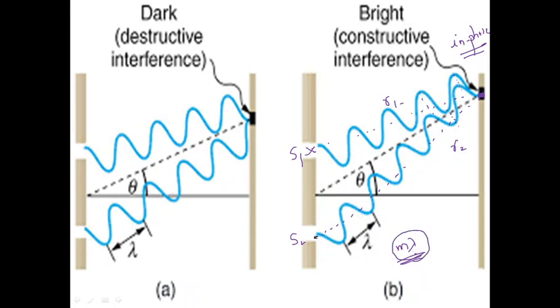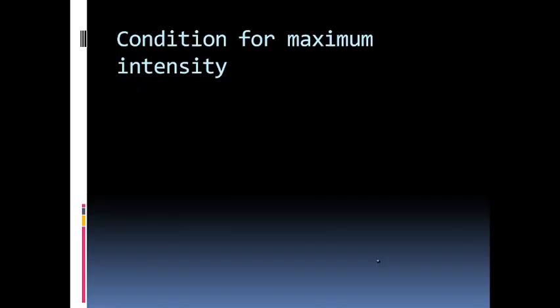As you can see here, both of them start from here in phase, or with a constant phase difference, and they are propagating through space and reaching P. Here the troughs of them have to meet, or the crests of them have to meet, or similar points of these waves have to meet. If that has to happen, the extra path traveled by one of the waves should be an integral multiple of m lambda. Then only they will meet up.